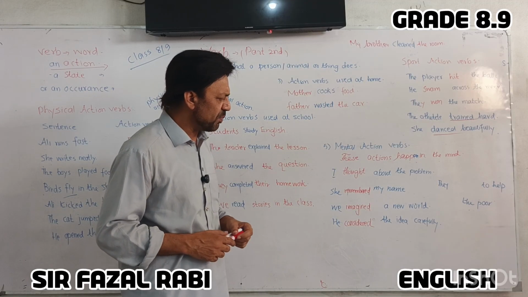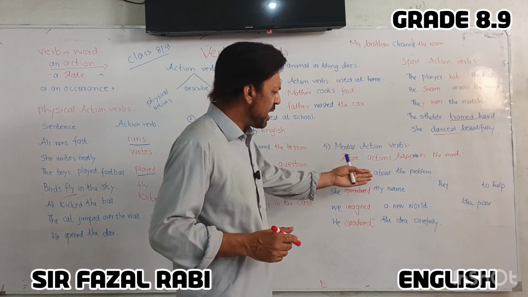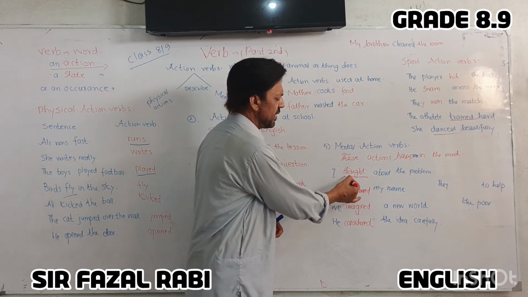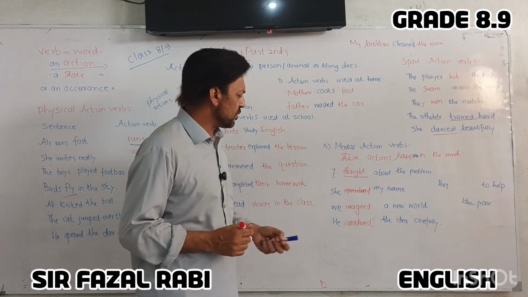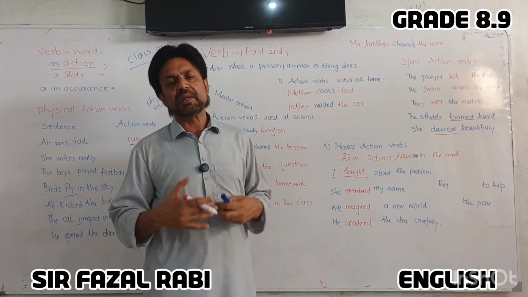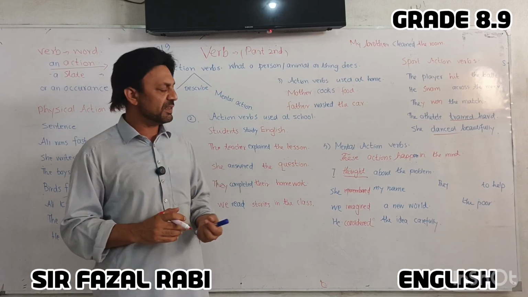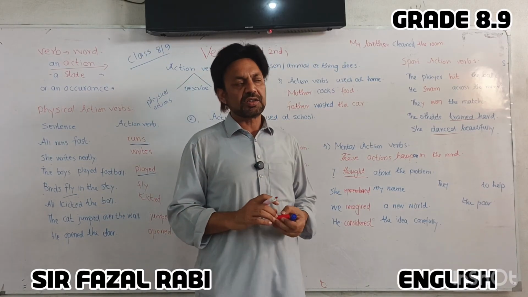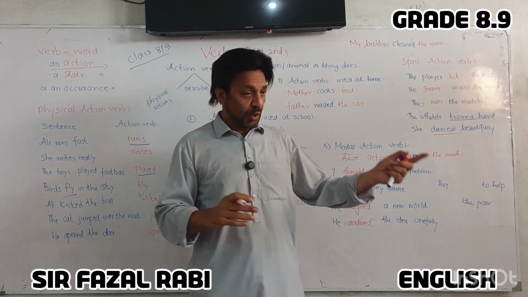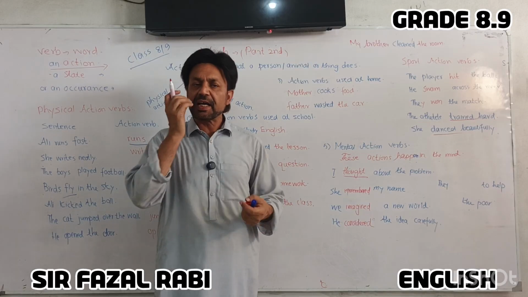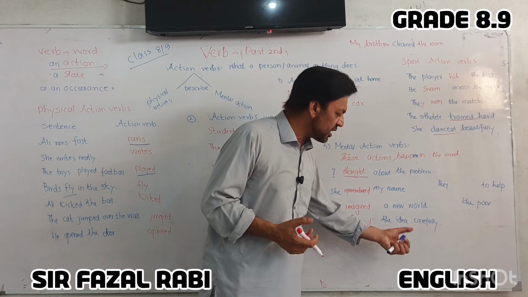Here are the examples. I thought about the problem. So thinking is the process going on in your mind. So it's called a mental action verb. She remembered my name. Remembering is again the action of your mind. You keep the record of things in your mind. We imagine a new car. Imagination is also a mental action. In the same way, he considered the idea carefully.